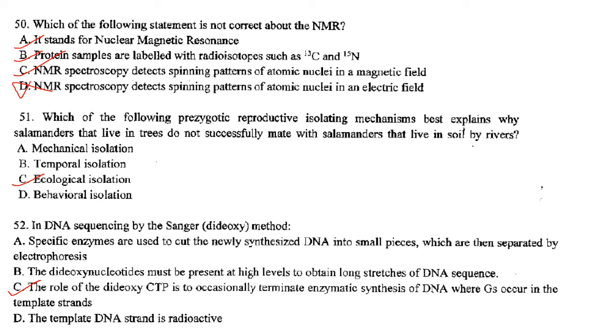The dideoxynucleotides must be present at high levels to obtain long stretches of DNA sequence. If you have higher concentration of ddNTP, then in the reaction shorter products will be obtained that will be very much closer to the primer sequence. So with lower concentration of ddNTP, chain termination is less likely and you will get longer products. So it should be an optimum concentration of dideoxynucleotides that you have to use. So B is also not correct.